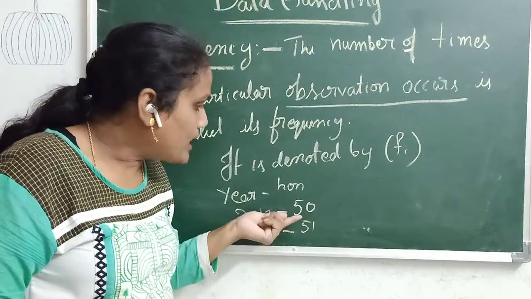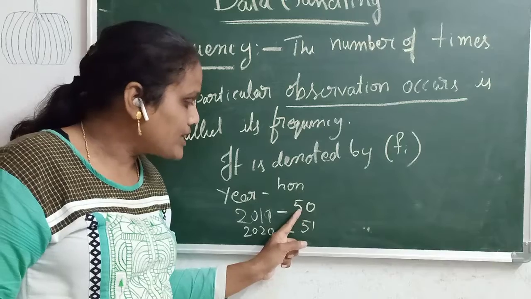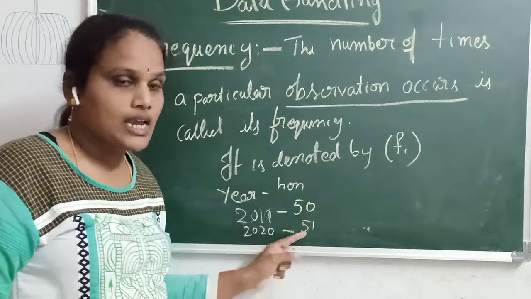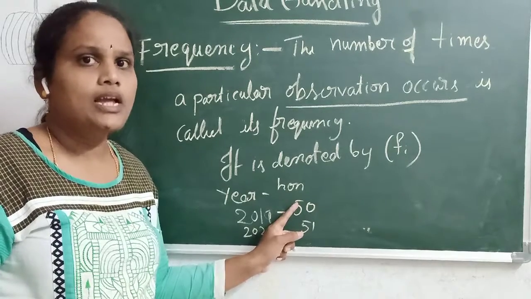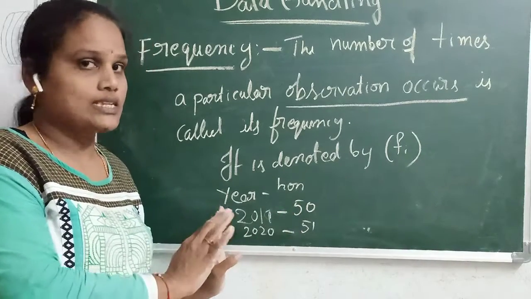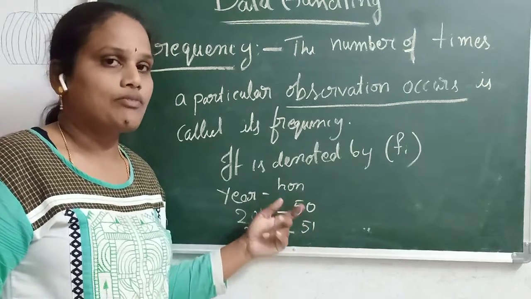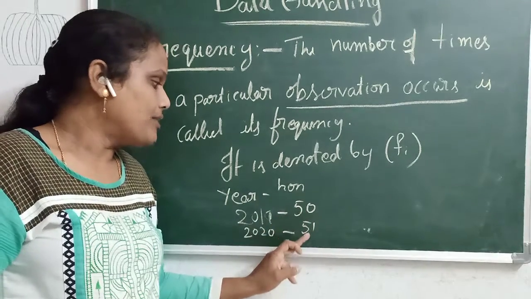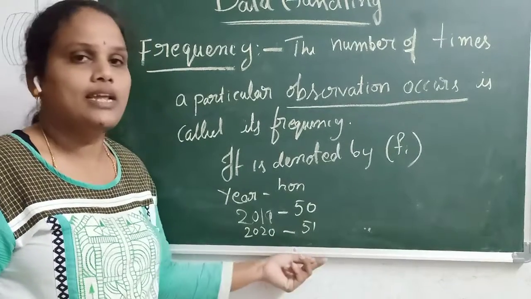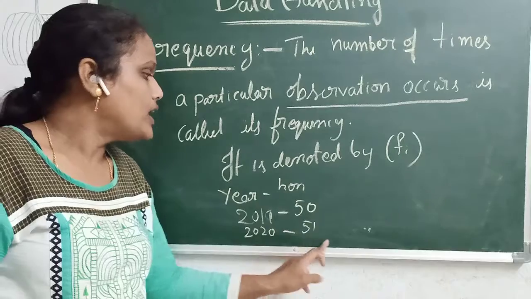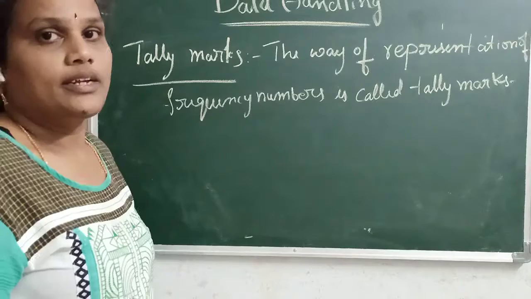So how many times did it occur? 50 times. This is called frequency. We are taking an assumption only, it is not an exact number. It may be 50, 51, or 45. Like this, if you take 2021, how many Sundays or Mondays, how many times it occurred is called frequency.